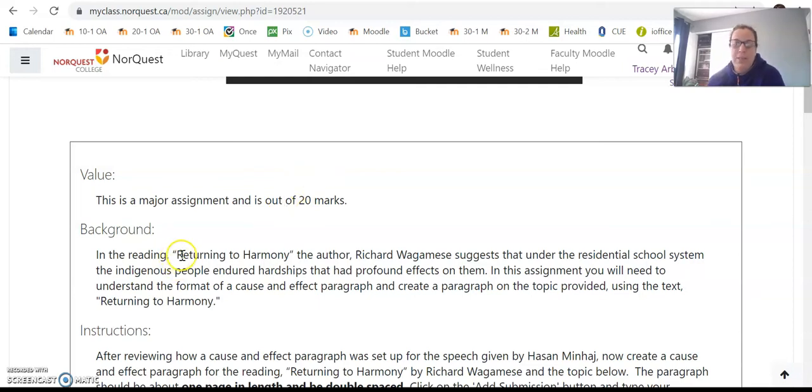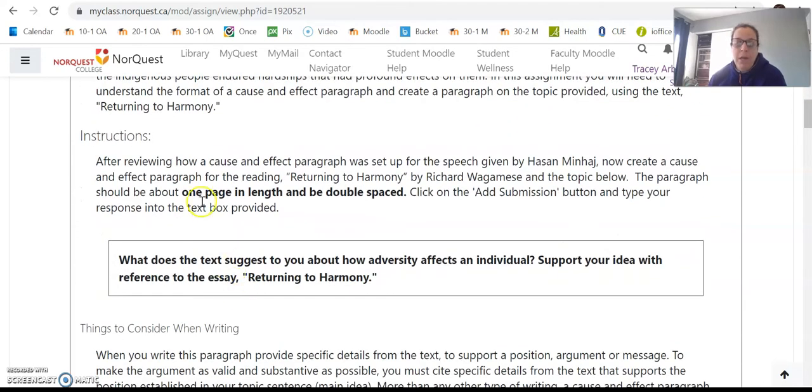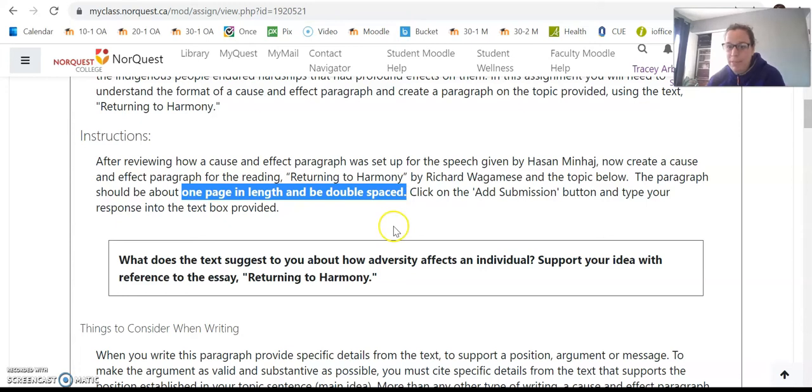You are responding to the reading Returning to Harmony by Richard Wagamese, and you're basically going to need to understand the format of a cause and effect paragraph and answer a topic question using Returning to Harmony to support your argument, your point, your opinion, your belief about that topic question. Your answer should be about 1 page in length, double spaced.